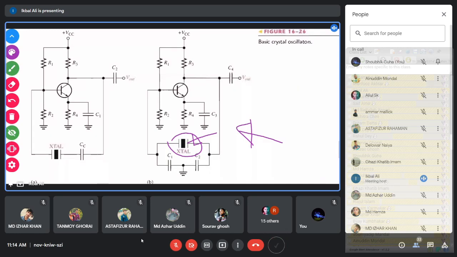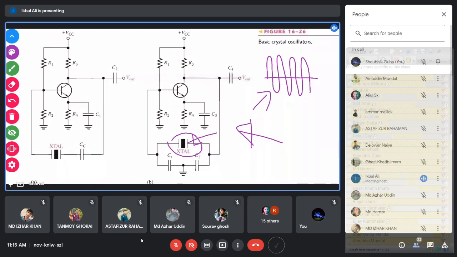Whatever is the resonant frequency of this crystal, that will be the frequency of the output oscillation. So at the output, you will find an AC signal which has a frequency that is solely determined by the crystal. And you know that the crystal has two resonant frequencies: one is the series resonant frequency, another is the parallel resonant frequency. Either one is coming here, either series or parallel, but there is a very slight difference between them. Still, one of the frequencies will be the output signal frequency.